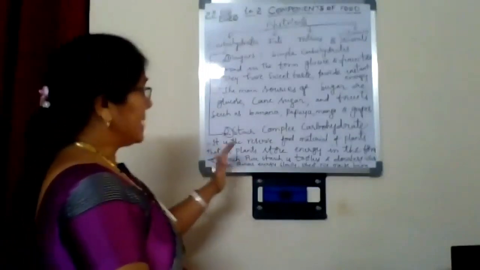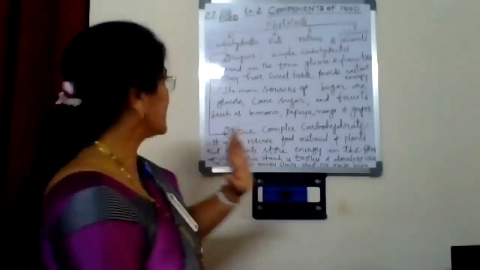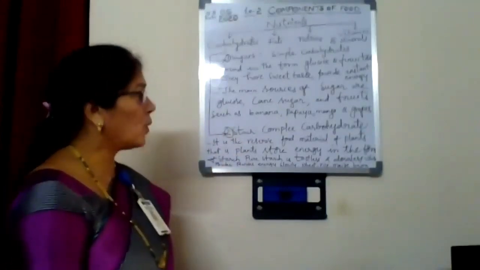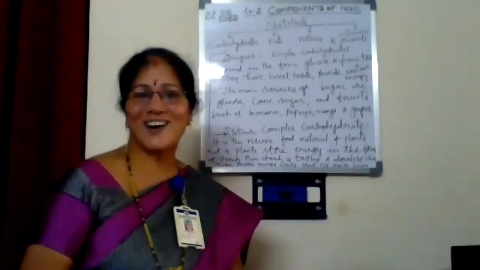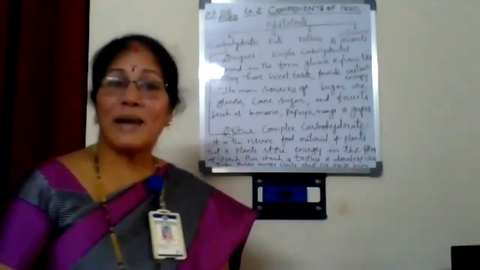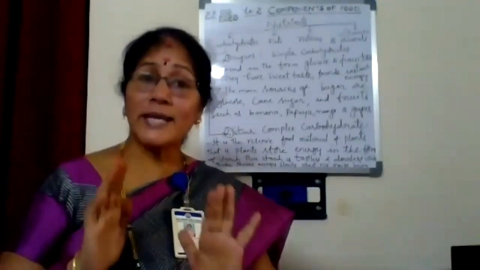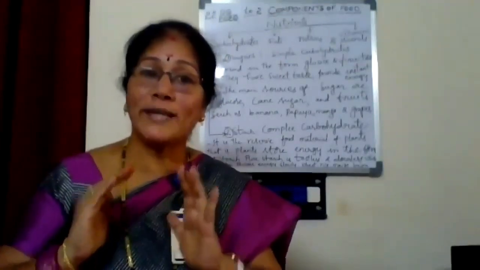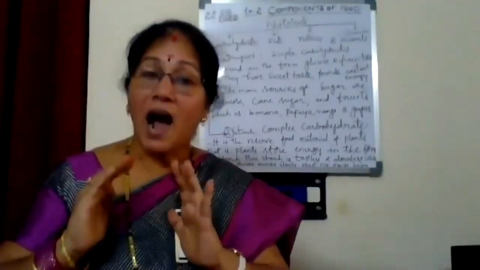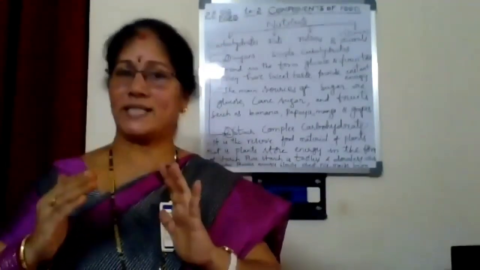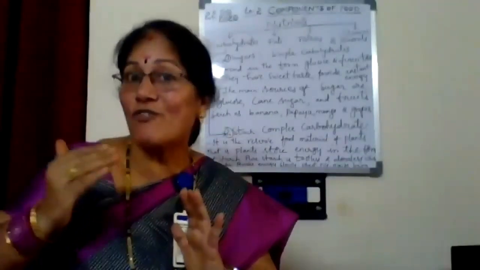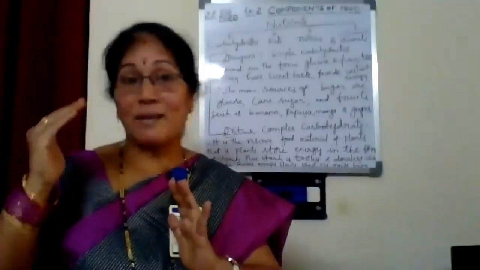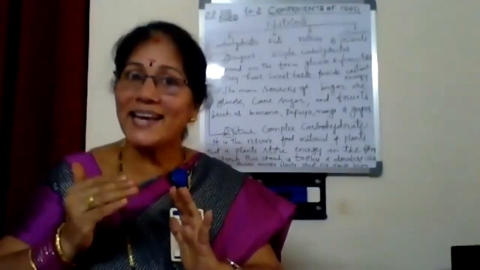So, let's see. Starch is a complex carbohydrate. It is the reserve food material of plants. That is, plants store energy in the form of starch. You know, children, plants prepare food by the process of photosynthesis, as we already learned. After that, it is transported to all the parts of the plant. Then the extra food is kept as reserve food, just as we keep our money safely in the bank. Right?